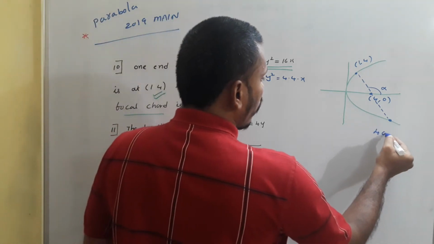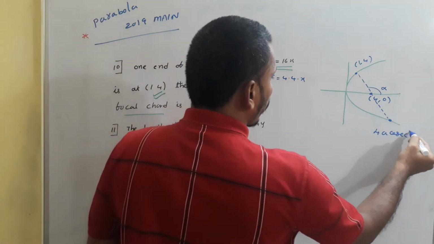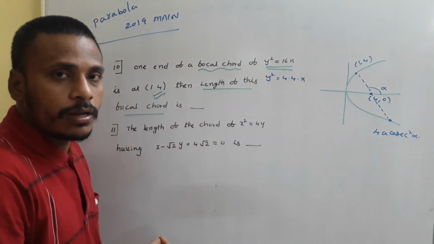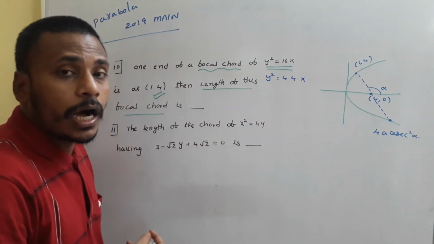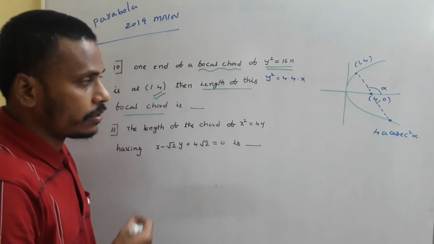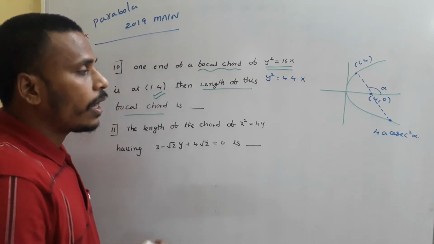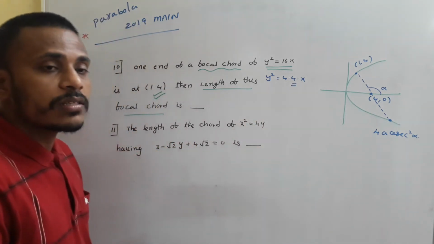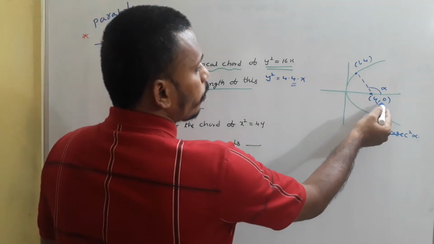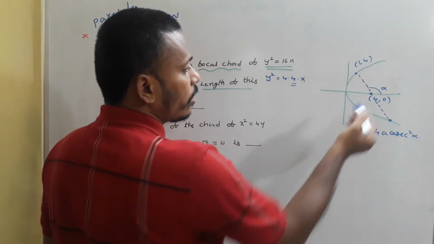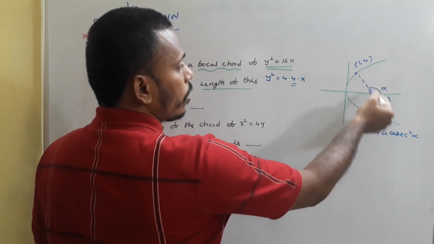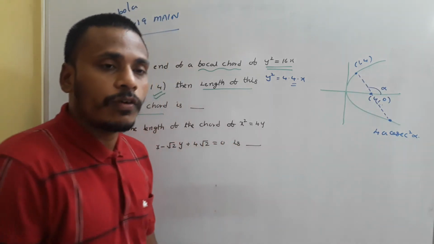What is that? 4a cosecant square alpha is the length of the focal chord, which is making an angle alpha with the positive x-axis. I will use that. And so for that, what do I need? A is clearly 4, but what is alpha? These points (4, 0) and (1, 4) are given, and this line joining (1, 4) and (4, 0) is making an angle alpha with the x-axis.